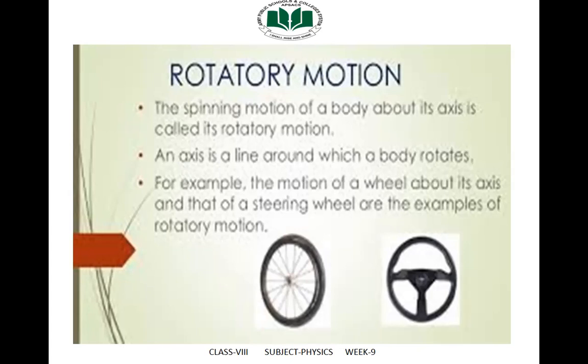You can see in these slides, the spinning motion of a body about its axis is called rotatory motion. What is an axis? An axis is the line around which a body rotates. For example, the motion of a wheel about its axis and that of a steering wheel are examples of rotatory motion. In this diagram, the wheel is rotating about an axis. This is the axis point, and the steering wheel is an example of rotatory motion. This movement is an example of rotatory motion. This point is the axis point.